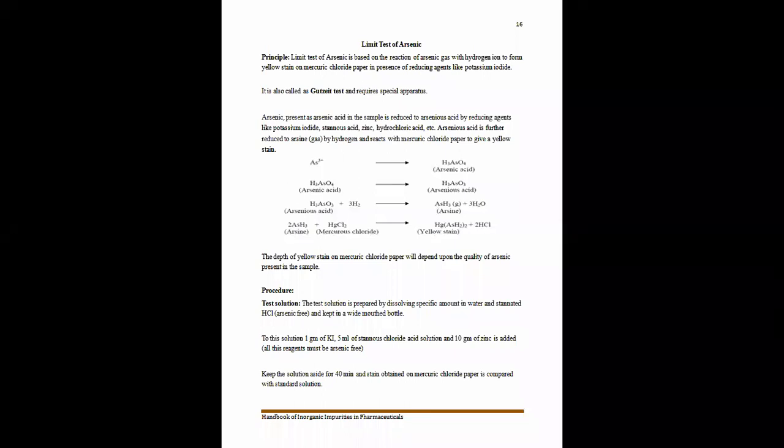The presence of arsenic as an impurity, we are going to check with the help of mercuric chloride paper in the presence of reducing agents like potassium iodide.